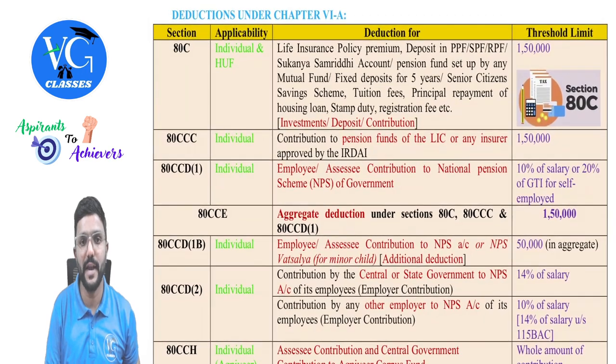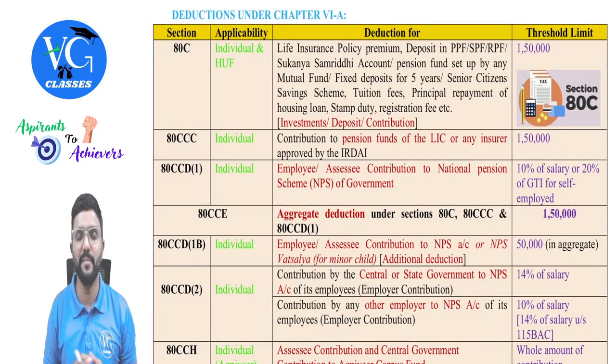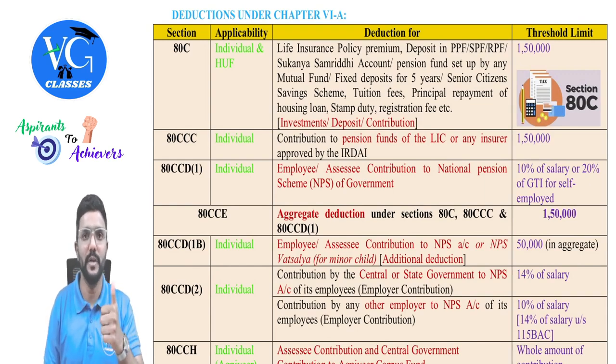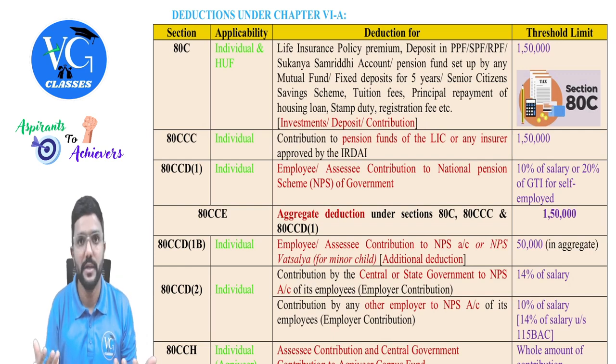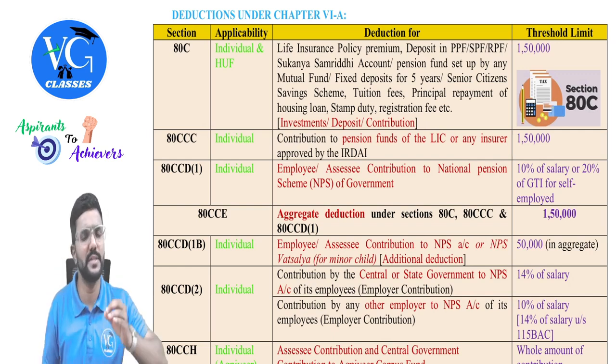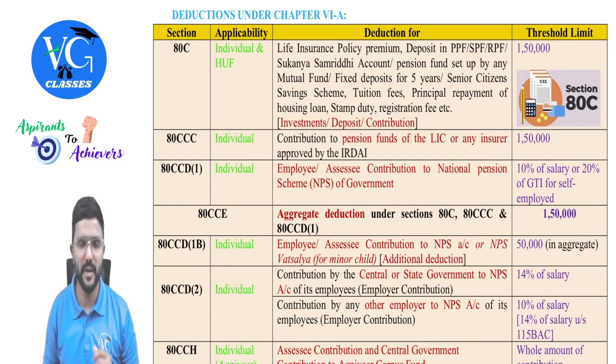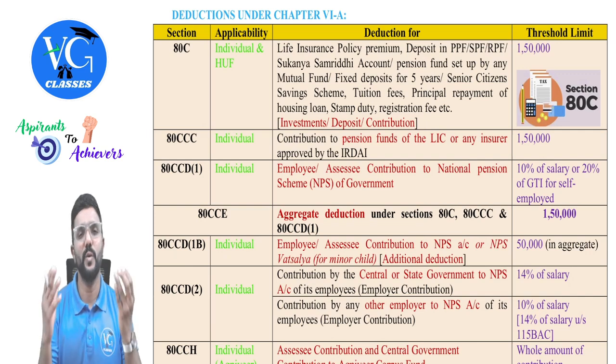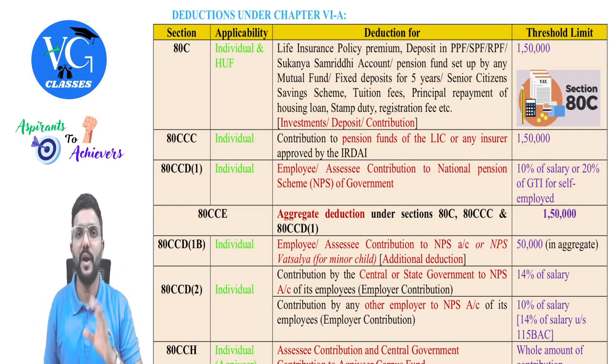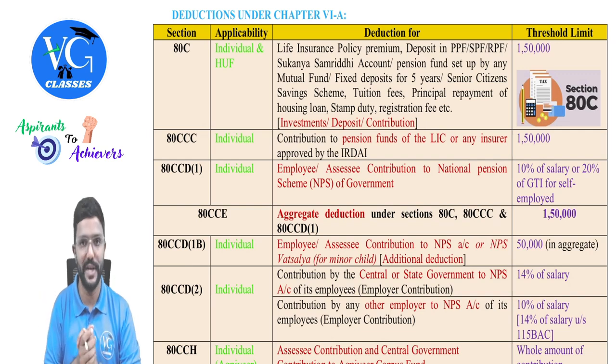For deductions, I have tried to simplify and prepared a table where I have given for whom each deduction is available, what the deduction is for, and what the maximum deduction is. These are very, very important, guys. You have to keep them in mind. Most of the deductions are available only under the optional scheme. What is available and what is not available under the default scheme, I will discuss at the end once I cover the whole list, guys.